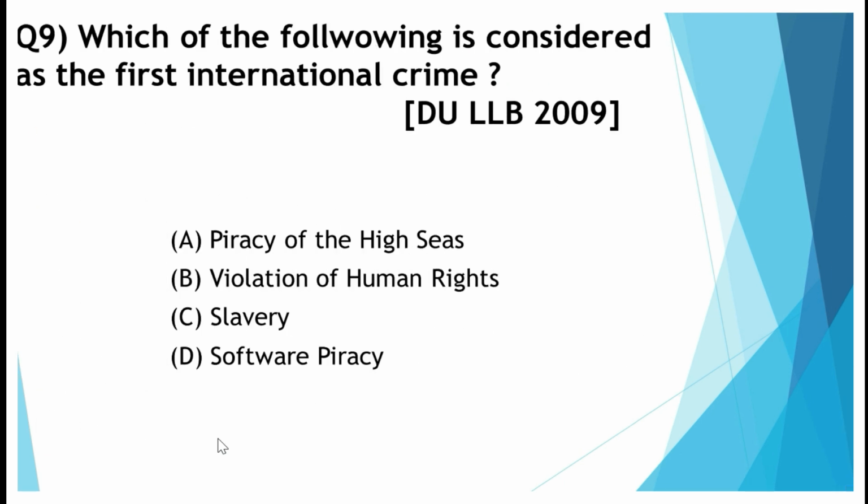Question number 9 says that which of the following is considered as the first international crime? And I hope you guys have seen the movies relating to pirates. Everyone must have seen them. And that used to be the first criminal in the international arena. Earlier, trade used to be conducted by water transport and the ship carried the goods, and there used to be pirates, whom we called समुद्र के लुटेरे. So piracy on the high seas is the first international crime.